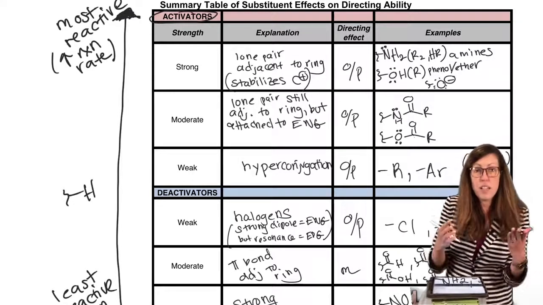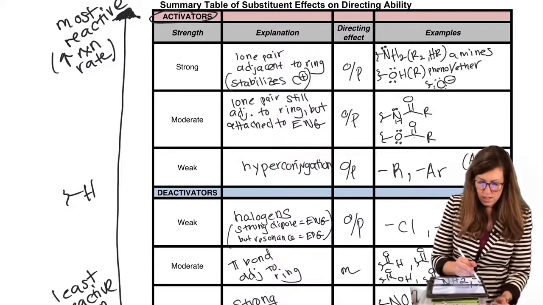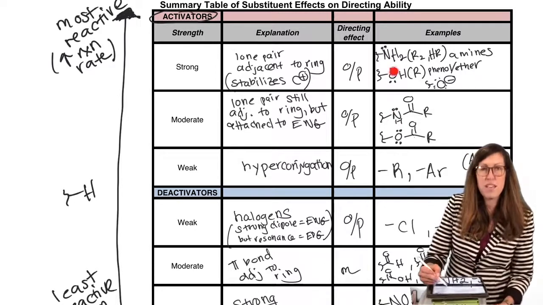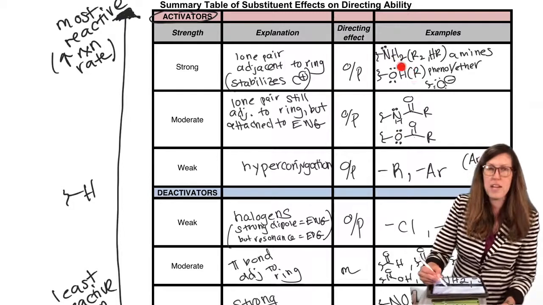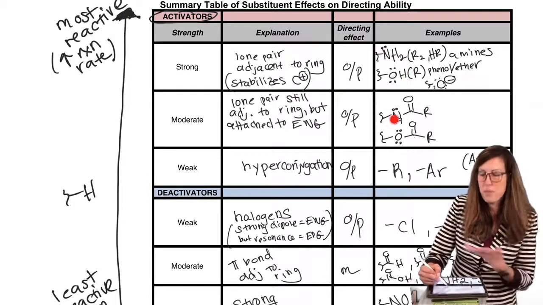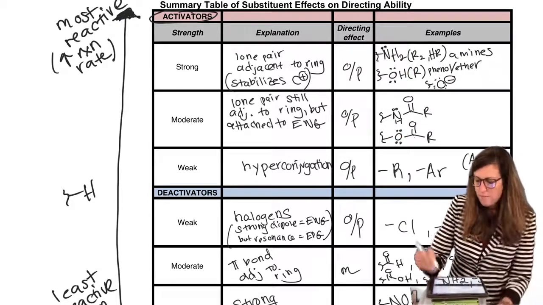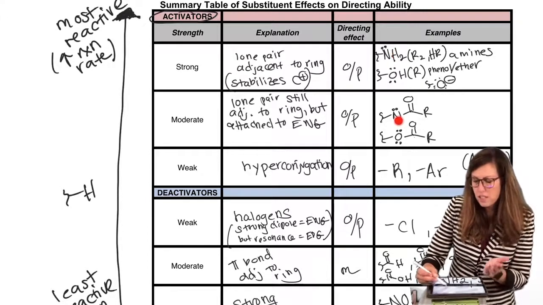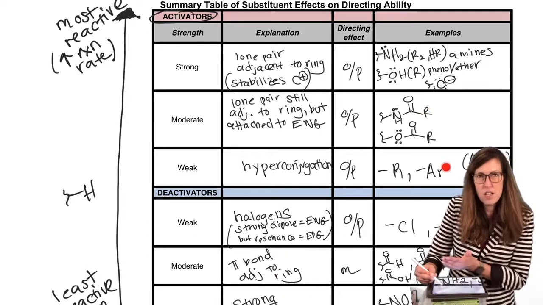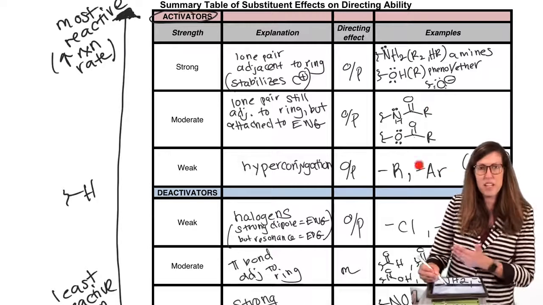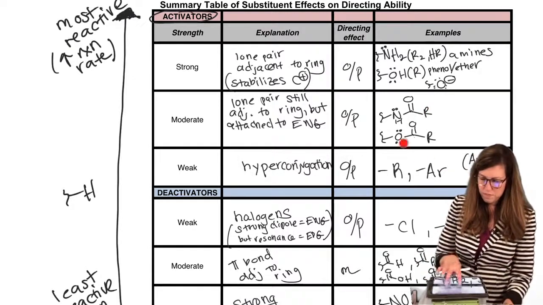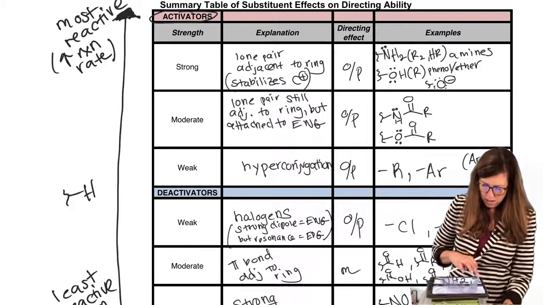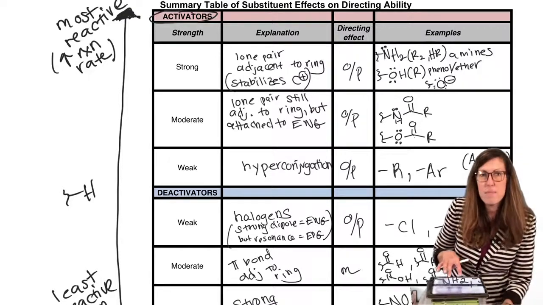So what if we have two activators? What do we choose? Well, they better be in two different categories here because that's the only way. If they're in the same category, then we don't know. So they will be different, okay? And honestly, that's pretty obvious: lone pair only, lone pair next to pi bond, hyperconjugation only. It's one of those three realms for those activators. All right, let's go back and with that in mind, see if we could find the most activating group.